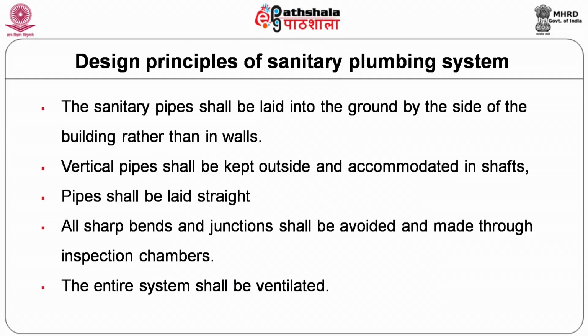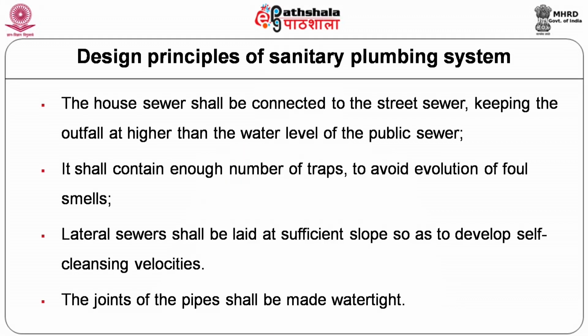So, the entire plumbing system should be ventilated, because the wastes are likely to be decomposed and gas generated. The pipes are taken above the terrace level and allowed to connect to the atmosphere. So, normally atmospheric air will go into the system and provide sufficient air. In case of foul gas generation, it will expel the gas through the vent pipe provided at the top of the building.